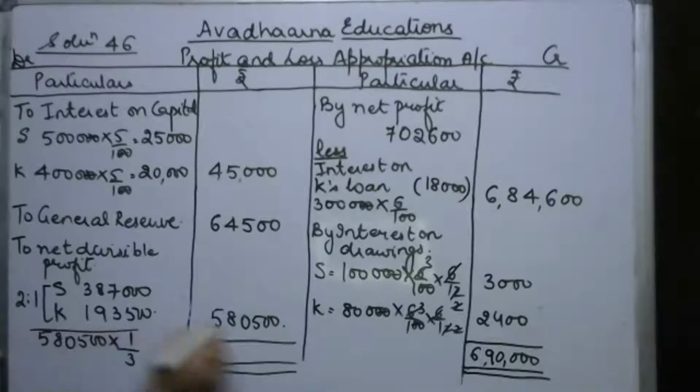So with this our P&L appropriation account is complete.